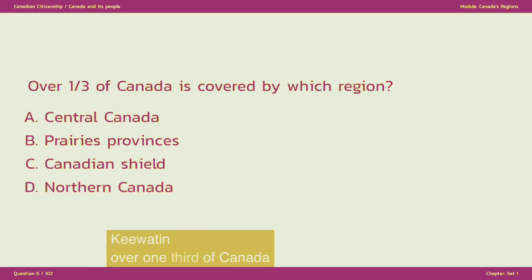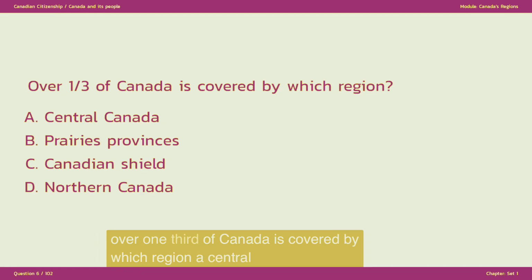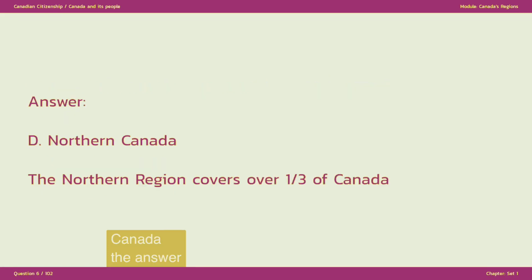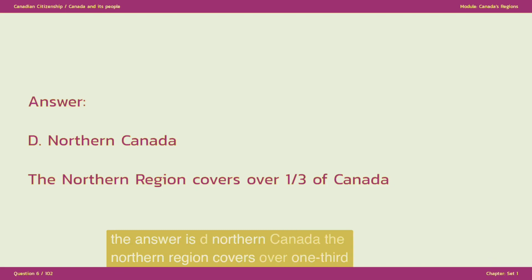Over one-third of Canada is covered by which region? A. Central Canada. B. Prairies Provinces. C. Canadian Shield. D. Northern Canada. The answer is D. Northern Canada. The northern region covers over one-third of Canada.